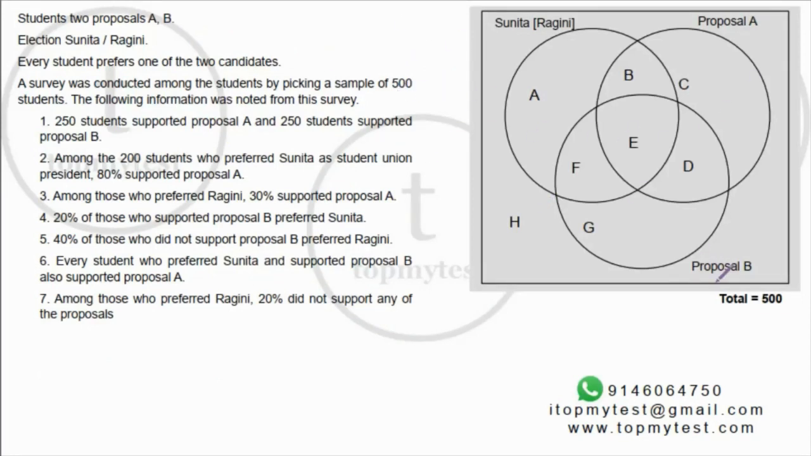Okay, so total is 500. I have written this down. This is proposal A, this is region A. This is proposal B, this is region B. So we need to be a little careful about the distinction.